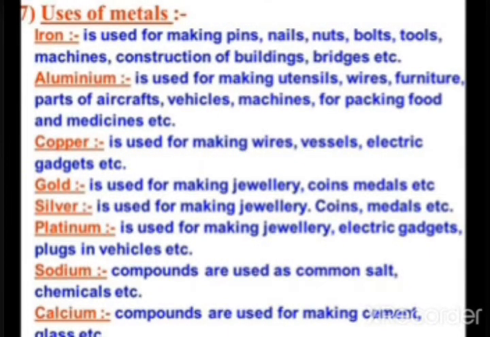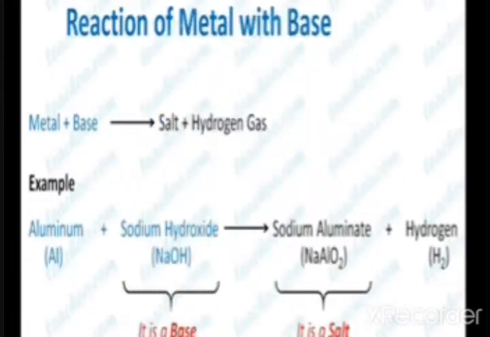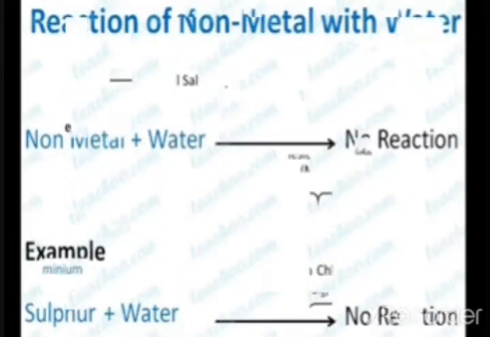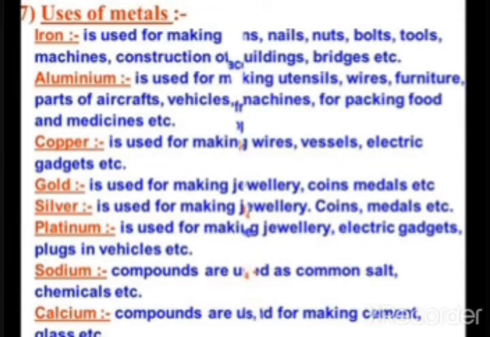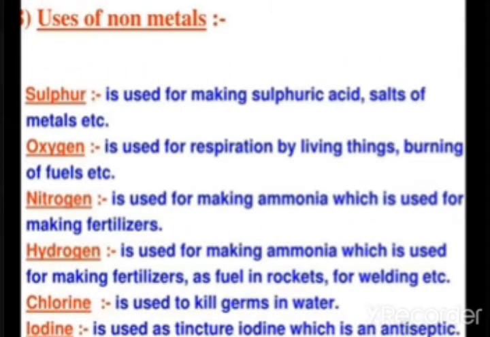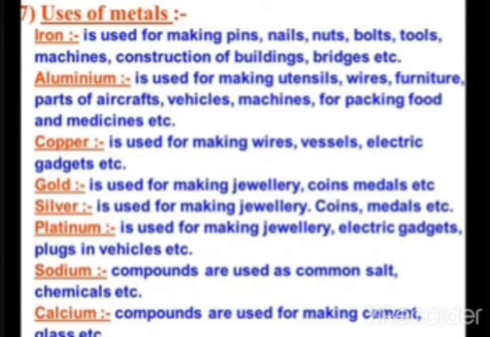Yes, children. So, in our previous class, we had learnt different chemical reactions and chemical properties of the metals and non-metals. So, today we will begin with the uses of metals and non-metals. Already we are familiar with different physical properties of metals and chemical properties of metals and non-metals. Depending on the physical properties, we can say metals have been used for wires, for making thin sheets, or for making jewelries, right?